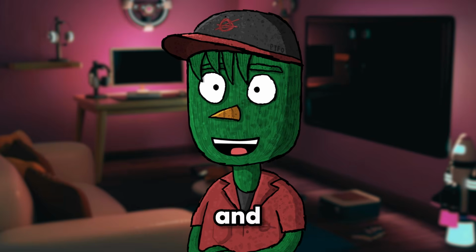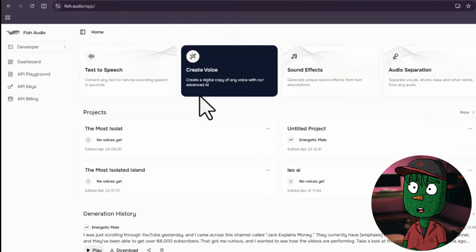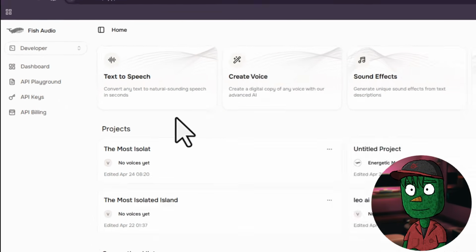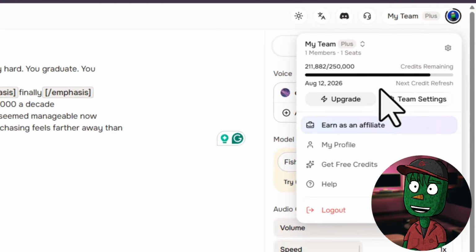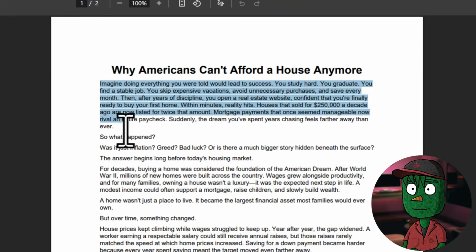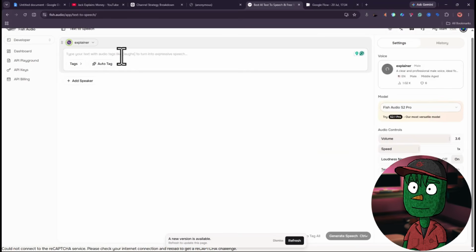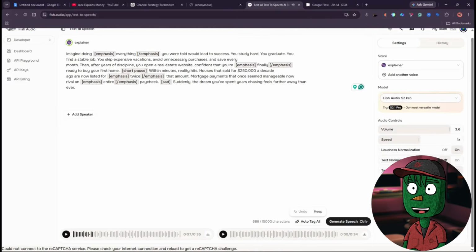The next important and simple step is to generate your voiceover, and you can use any voiceover generator of your choice. For me, I'm going to be using Fish Audio because I have a subscription with them, but you can also use free ones like Google AI Studio. Okay, copy your script and then paste it here, select your voice, and generate your voiceover. That step is very, very simple.